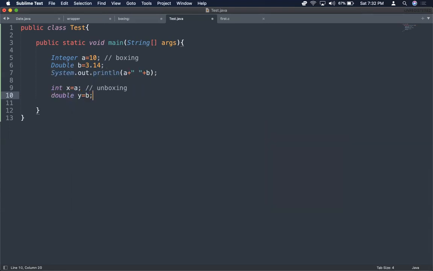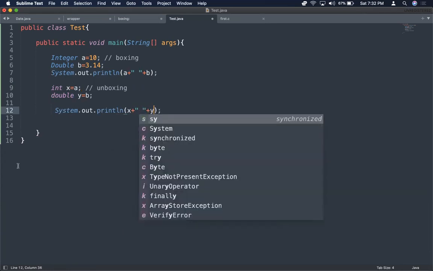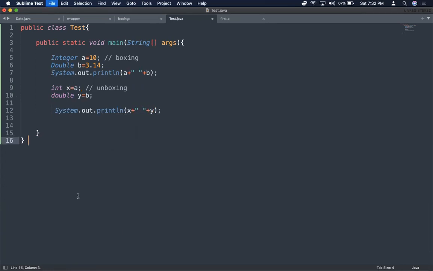So here also unboxing is happening. Let me print these two values as well. System.out.println, X and Y. Both X and Y values are the same actually. Now when I compile and run, we'll see the same a, b and x, y values.